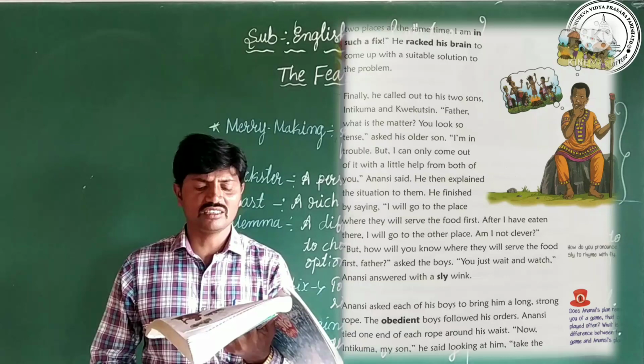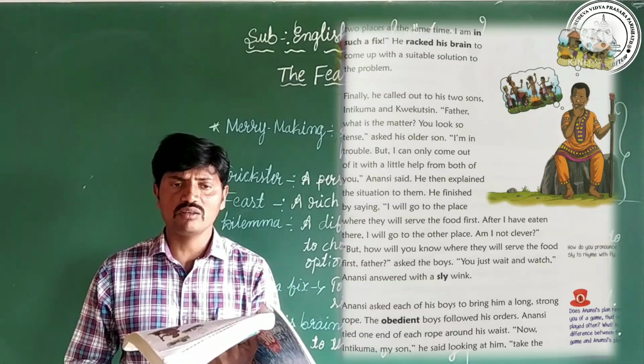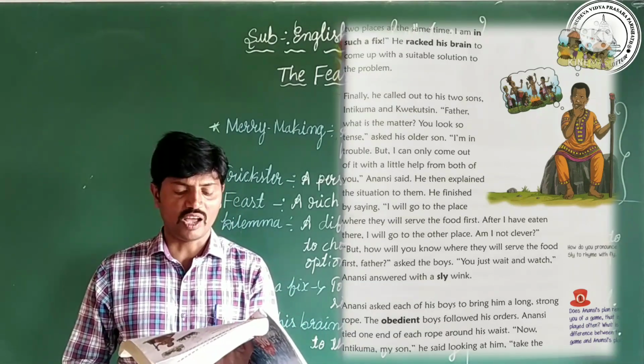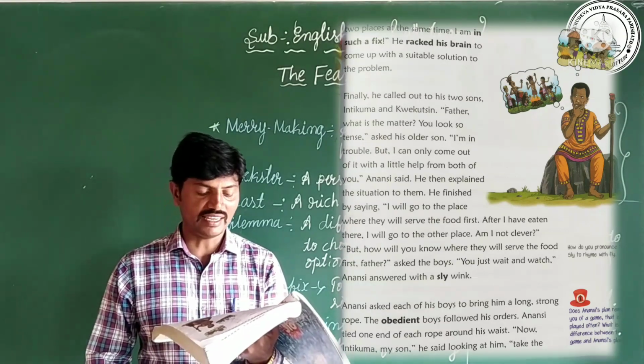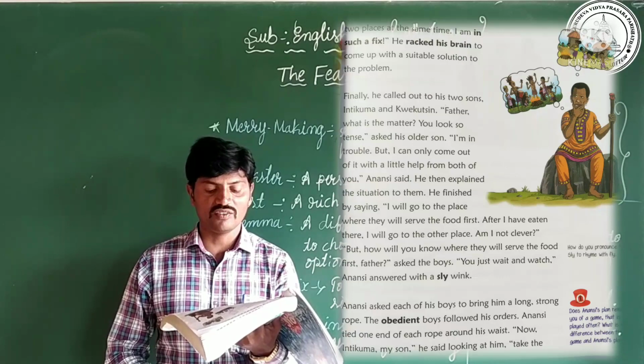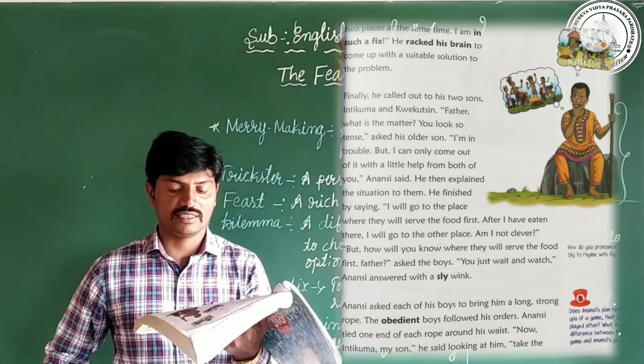Anansi asked each of his boys to bring him a long, strong rope. The obedient boys followed his orders. Anansi tied one end of his rope around his waist.